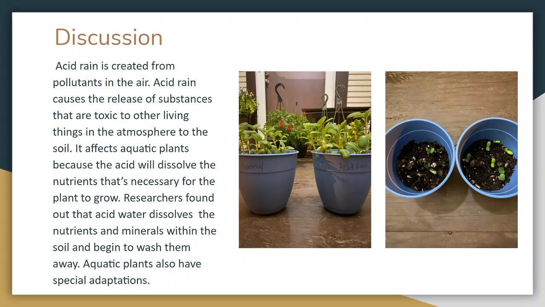Acid rain causes the release of substances that are toxic to other living things in the atmosphere, to the soil. It affects aquatic plants because the acid will dissolve the nutrients that are necessary for the plant to grow. Researchers found out that acid water dissolves the nutrients and minerals within the soil and begins to wash them away. Aquatic plants also have special adaptations.